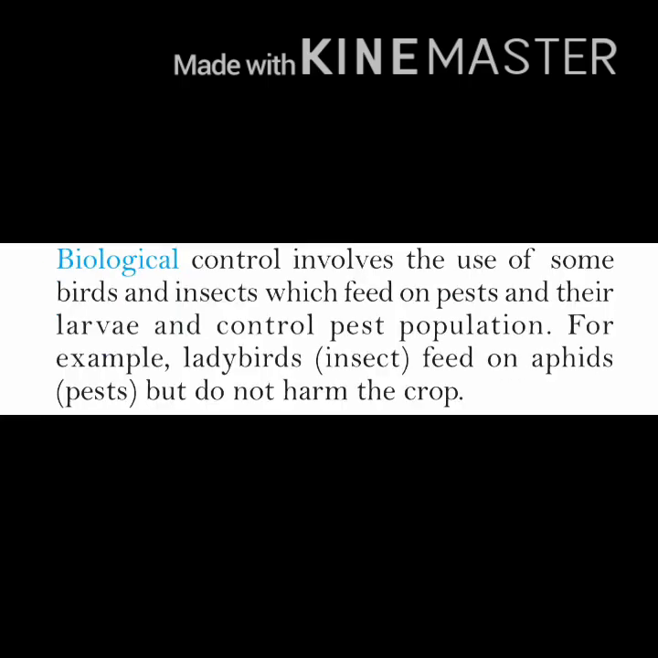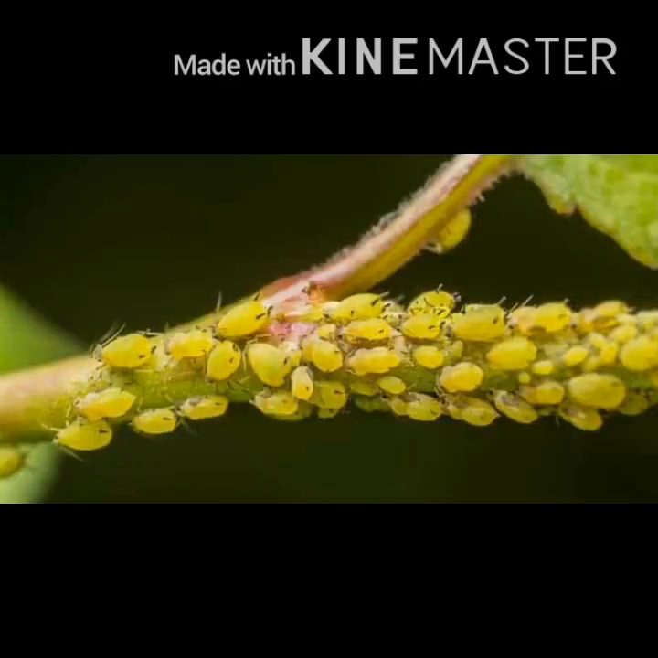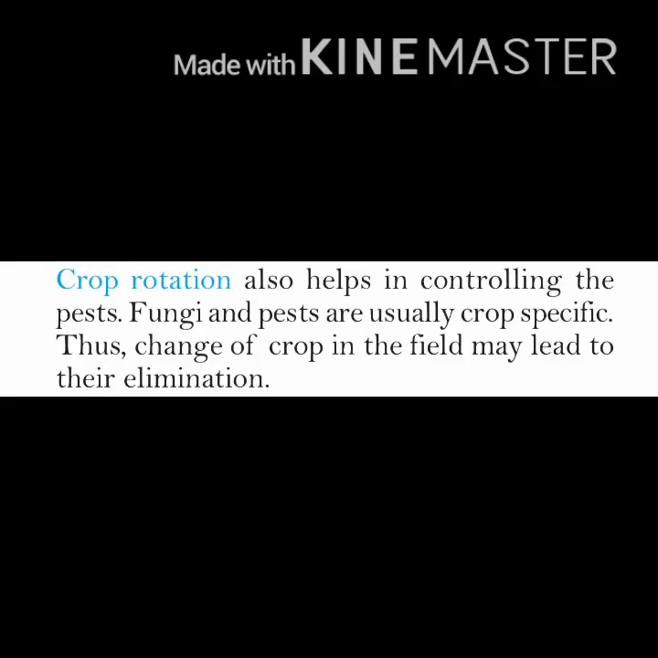Some biological methods are there. Biological control involves the use of some birds and insects which feed on pests and their larvae and control the pest population. For example, ladybirds. They feed on aphids that are pests but do not harm the crop. These are biological methods.